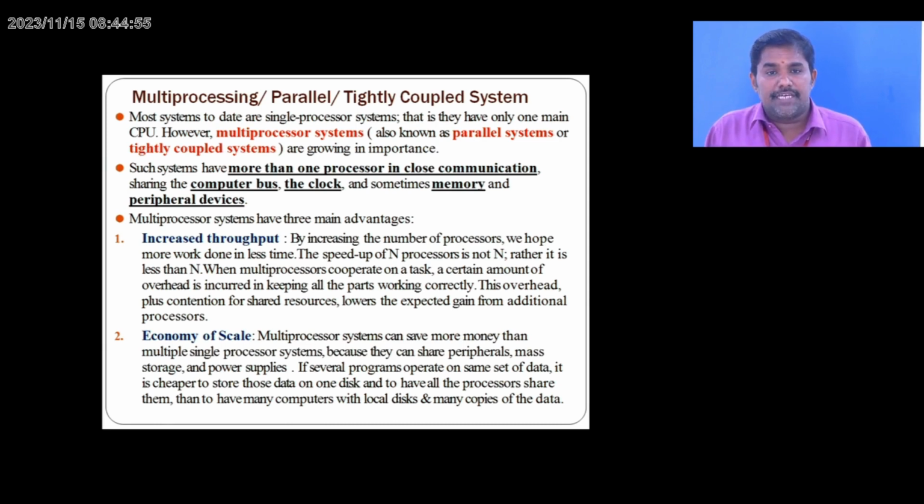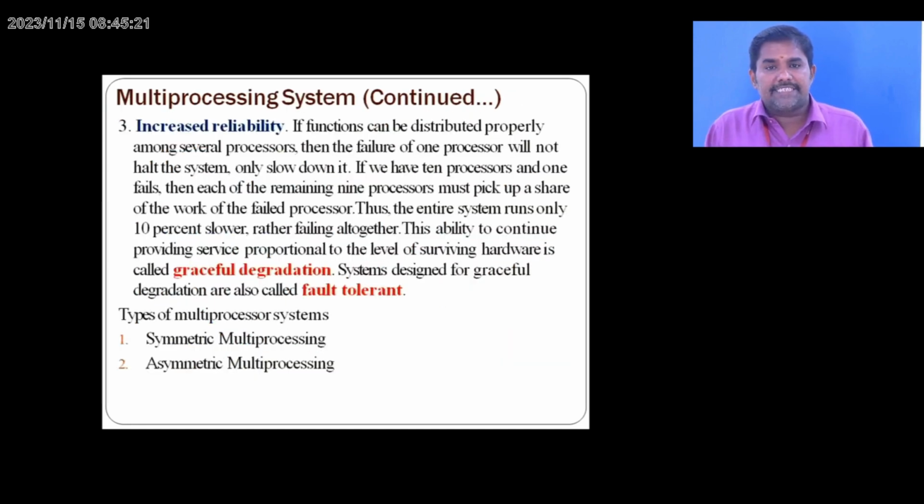One is increased throughput. By increasing the number of processors, we hope to get more work done in less time. Another is economy of scale. As I said earlier, we can share peripheral devices and memory, using a single component for different systems. So here we save money, and that is economy of scale. Then there is increased reliability.